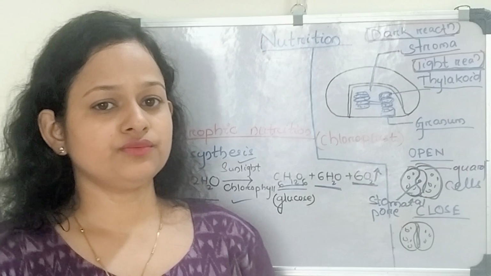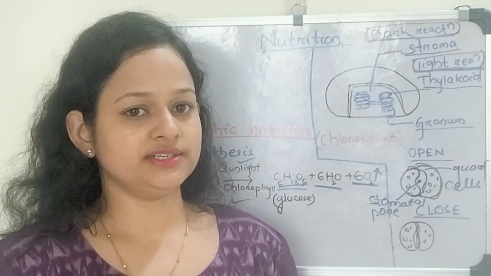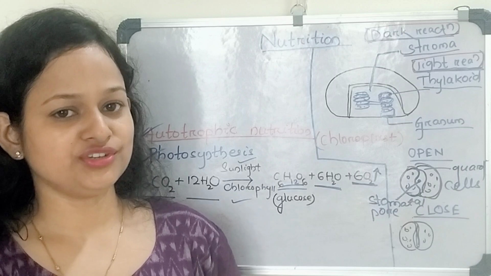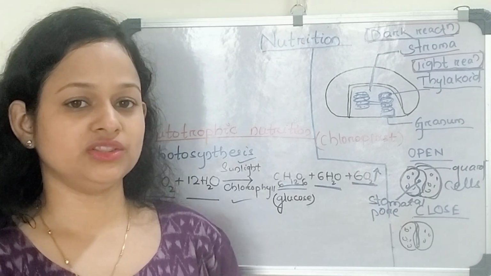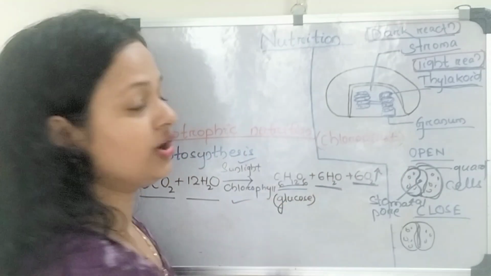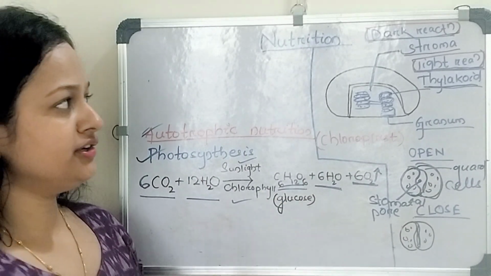So the process of photosynthesis is actually carried out by two types of events. They are light reaction and dark reaction. The light reaction is carried out in the thylakoid of the chloroplast, and the dark reaction is carried out in the stroma.